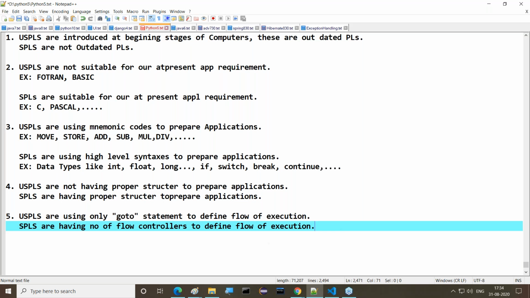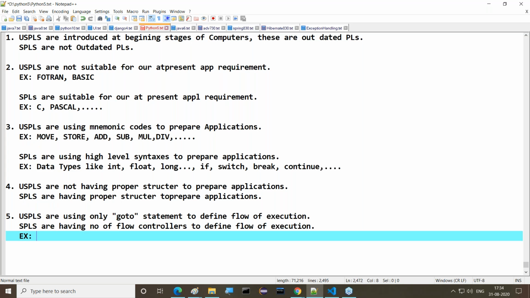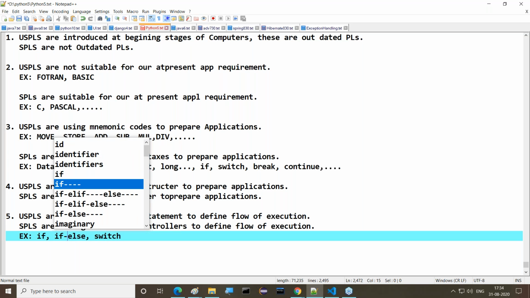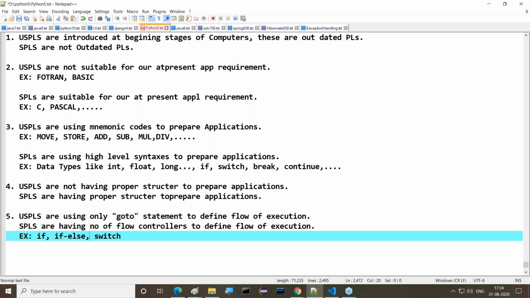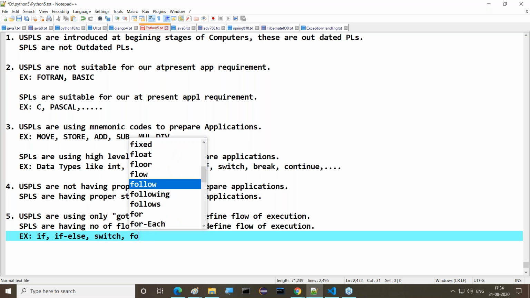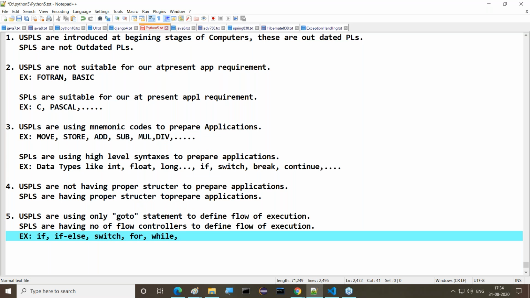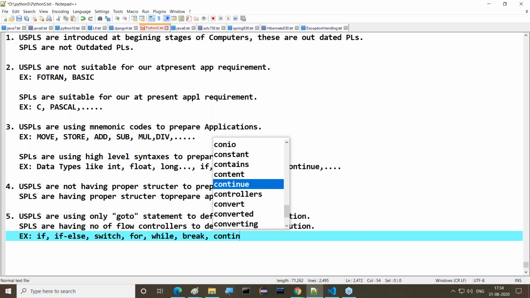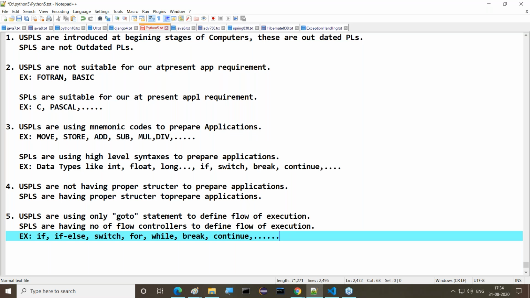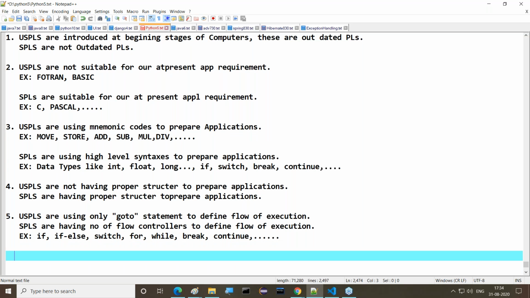What are the various flow controllers that exist here? For example: if else, then switch, then for, while, break, continue, and so on. A number of statements are available. All these statements are used to define the flow of execution. So structured programming languages have good flow of execution, whereas unstructured programming languages do not have good flow of execution. This is the point, guys.